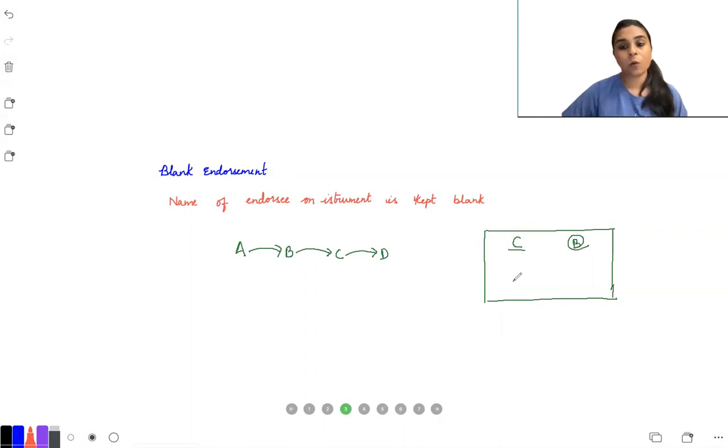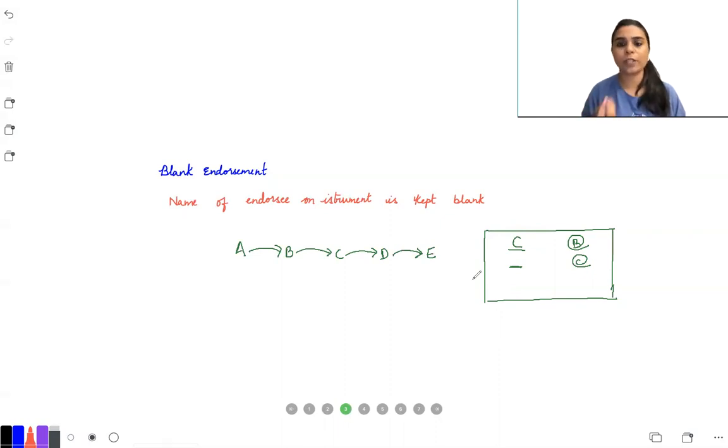Okay. Now, as you know, C wants to endorse it to D, and later D wants to endorse it to E. So D requested C, don't endorse on my name. Just leave it blank because later I will have to anyways give it to E. So instead of you writing my name, just leave it blank.